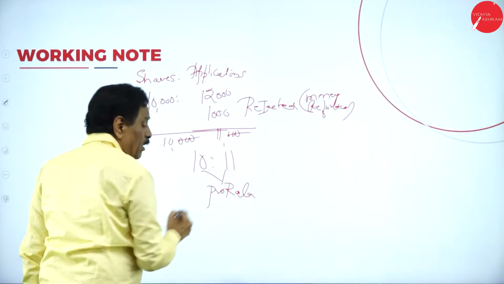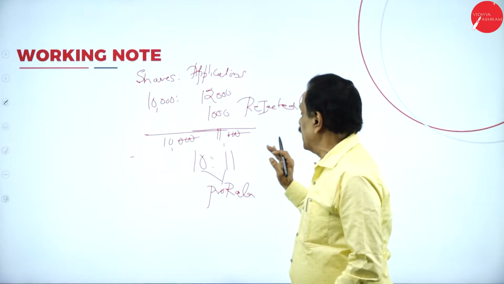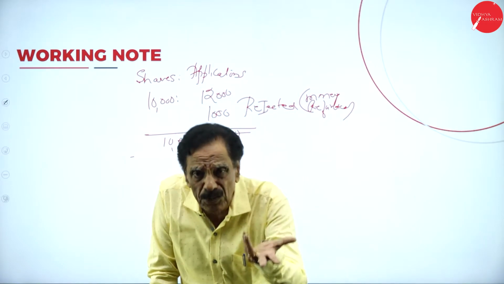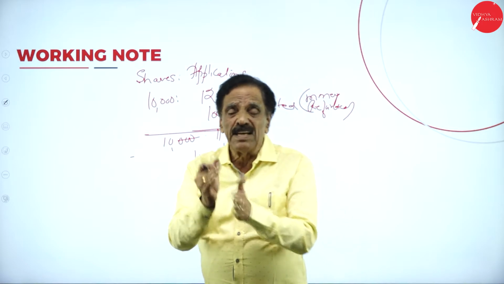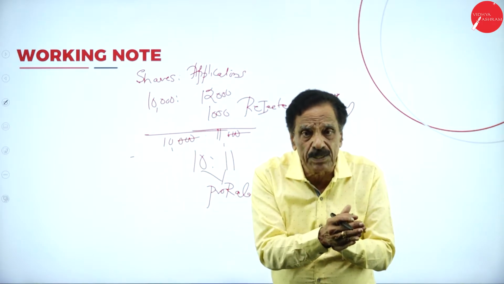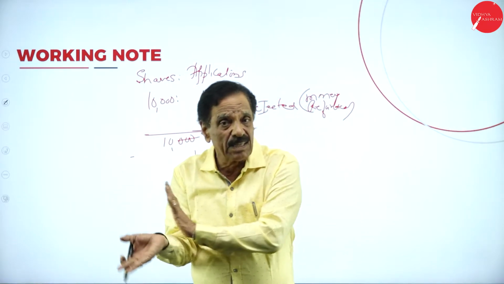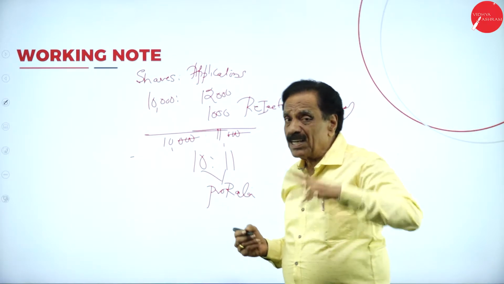Proportionately accepted. What do you mean by that? For every 10 shares, he has to apply 11 applications. Now the question arises, if you apply for 1 share, are they going to allot? No. Minimum 10 shares he has to take. Then 20 shares, 22 applications. Then 30 shares, 33 applications. For 10, 11, 22, not less than 10 shares.